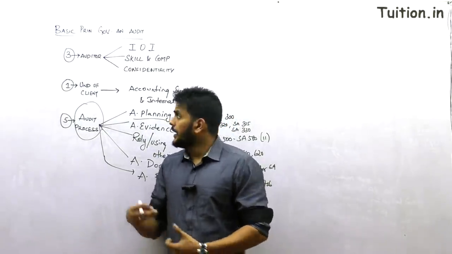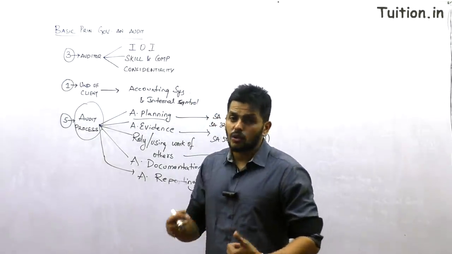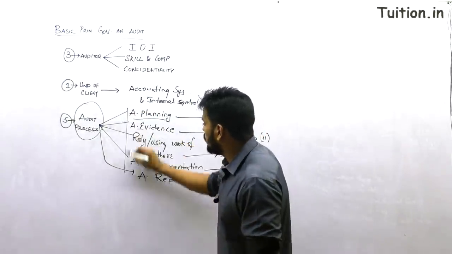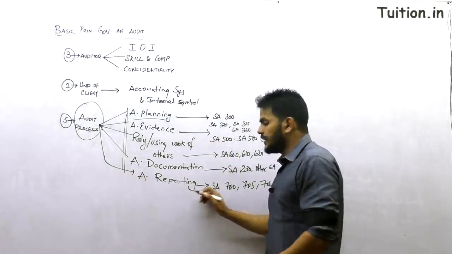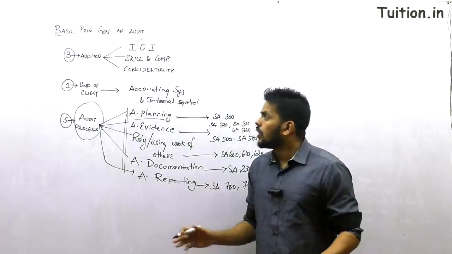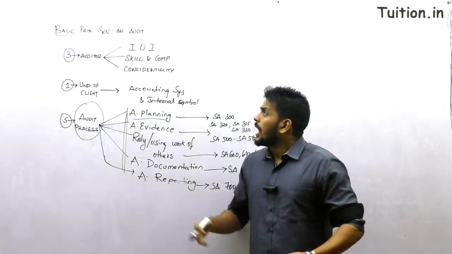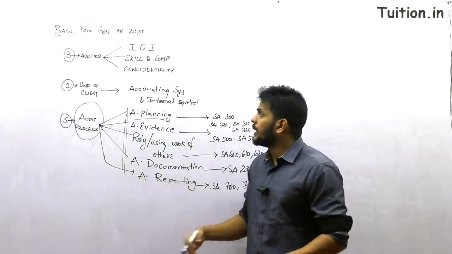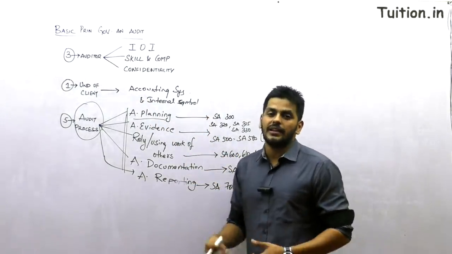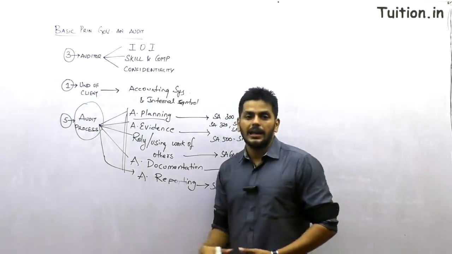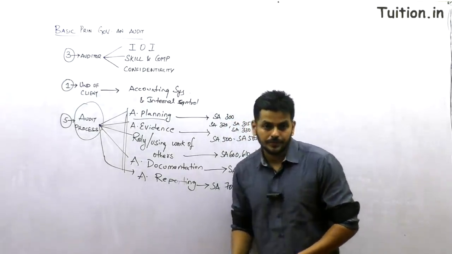Then we will be obtaining knowledge of client business and then start doing these 5 steps by performing all these standards and ultimately expressing an opinion. I think I'm clear till here, and straight away let's go ahead and discuss all those 8 steps in detail, and see all the standards in auditing that are involved in complying with them.